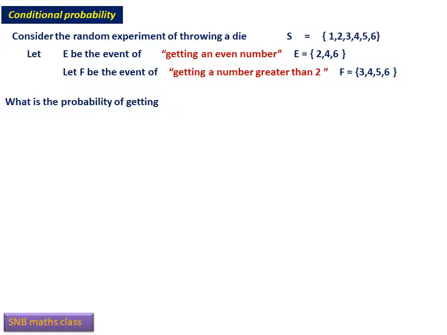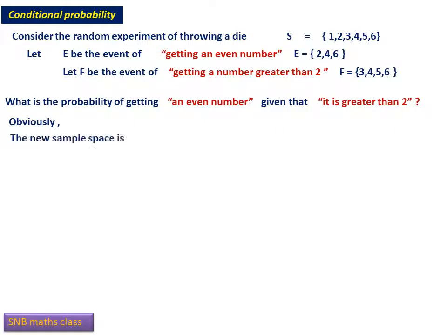Now the question is this. What is the probability of getting an even number given that the number is more than 2? It is more than 2. So this is the condition. That is why it is called conditional probability. Obviously, the new sample space is F equal to 3, 4, 5, 6 only, because already it is given that the number is greater than 2. So you cannot include 1 and 2 in the sample space.